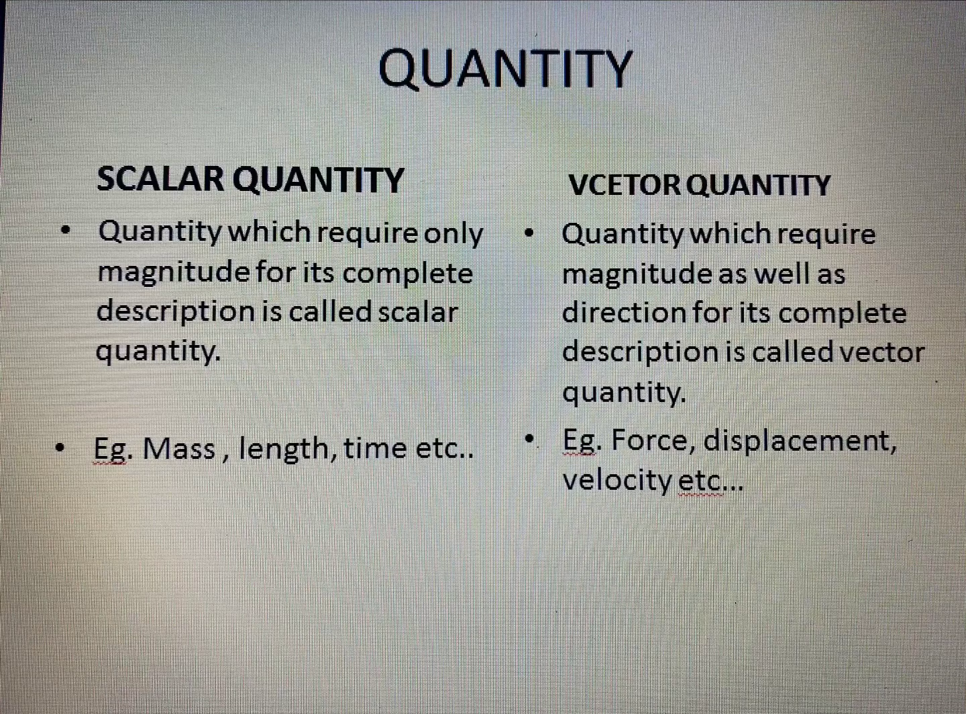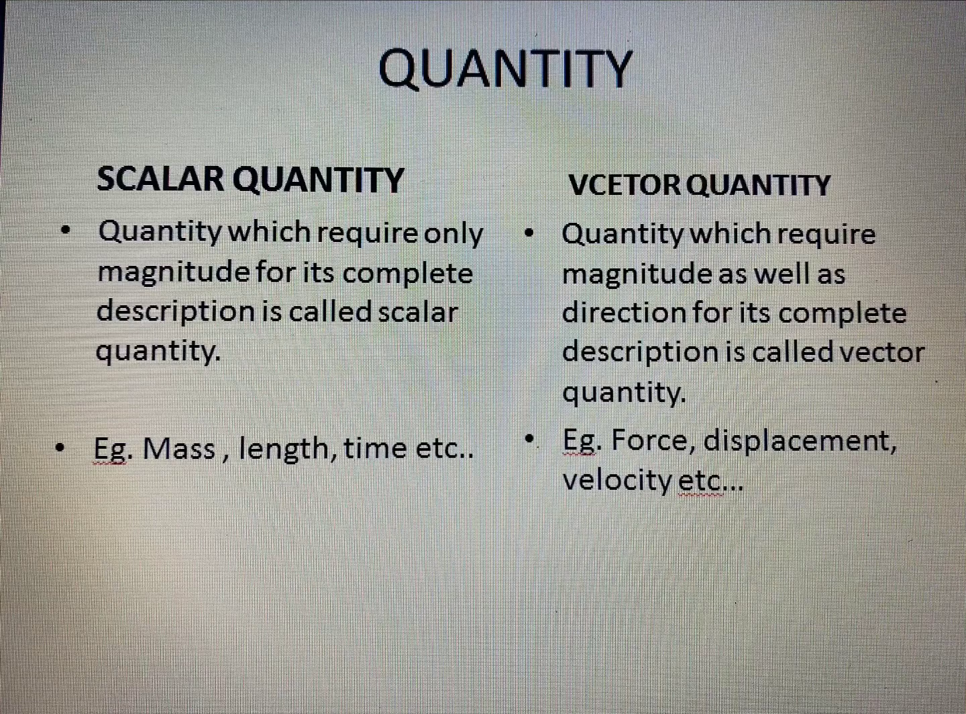Next topic which we are going to study is types of quantities. There are two types of quantities, scalar quantity and vector quantity. Scalar quantity, the quantity which require only magnitude for its complete description, is called a scalar quantity. For example, mass of a boy is 40 kg. Now in order to describe this mass, we do not require direction. We can't say that mass of a boy is 40 kg in a particular direction. So this mass is a scalar quantity. Same way length, time, etc.